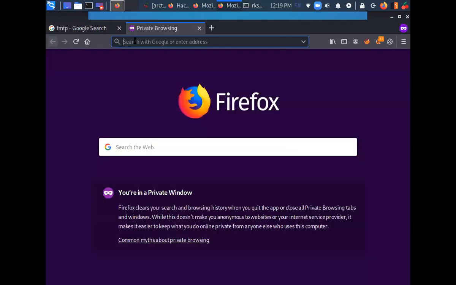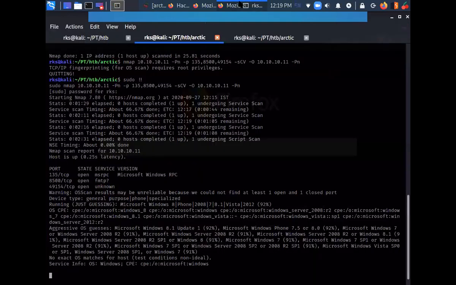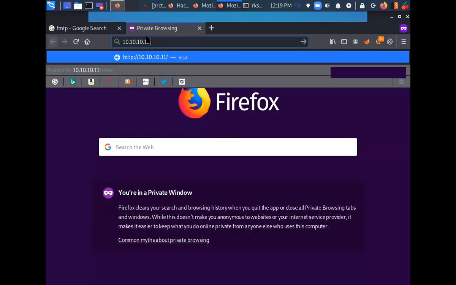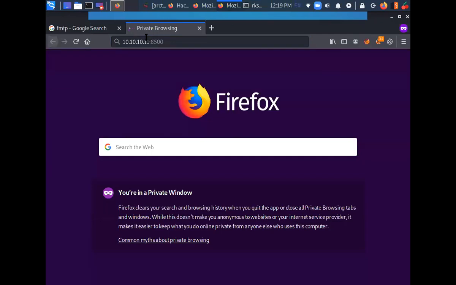Okay, so what I can try doing is, I'm just trying to explore this stuff. I'm just going to give it a try, opening it in a browser, colon 8500.